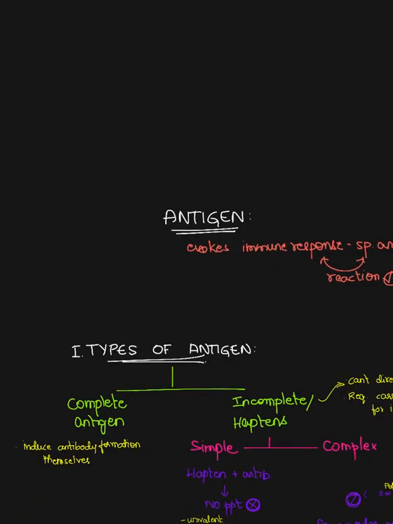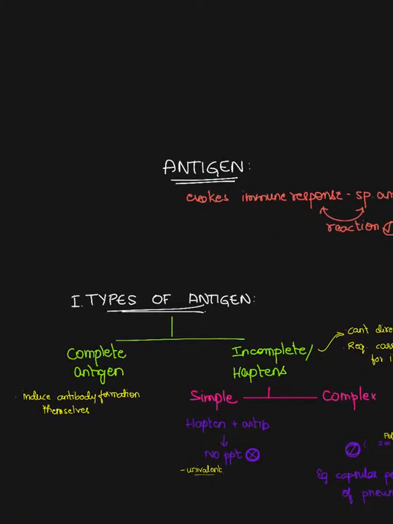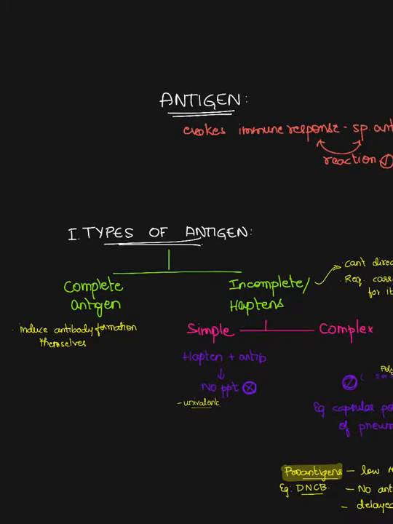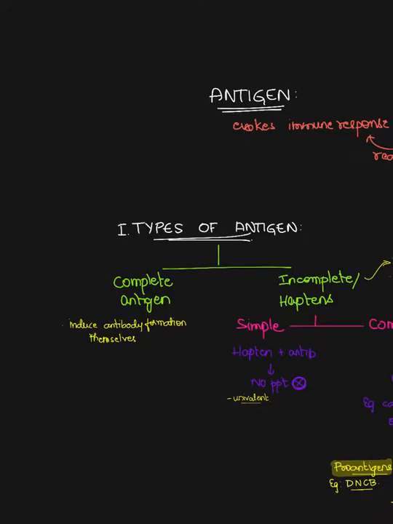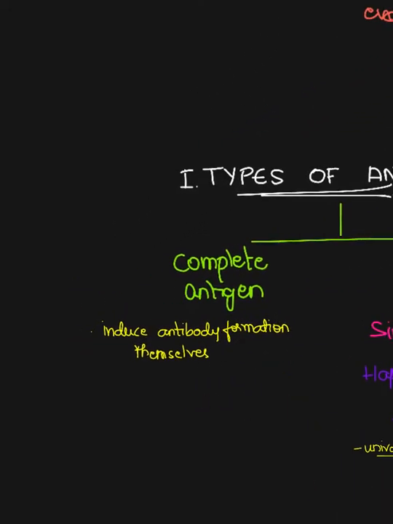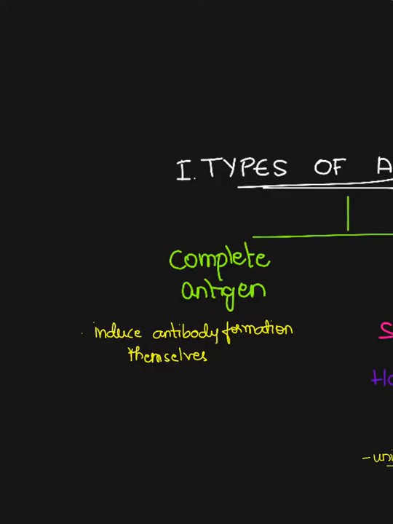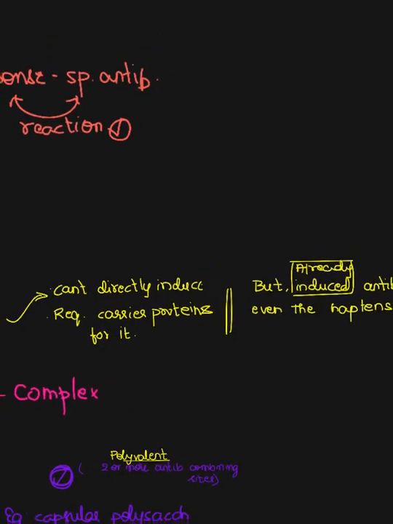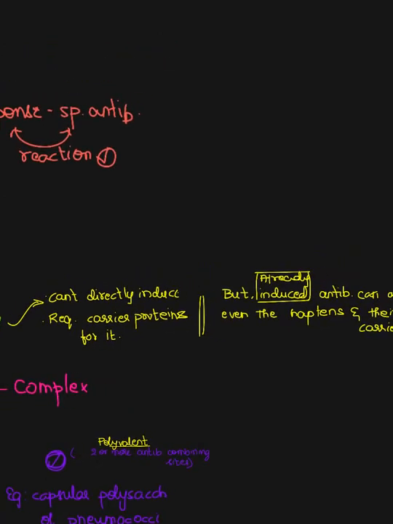Coming to the types of antigens, there are two types, that is complete antigens and incomplete antigens, which are also called haptens. These haptens can be divided into simple and complex types. Complete antigens induce antibody formation by themselves, while incomplete antigens cannot directly induce antibody formation, but require certain carrier proteins for the induction of the antibodies.